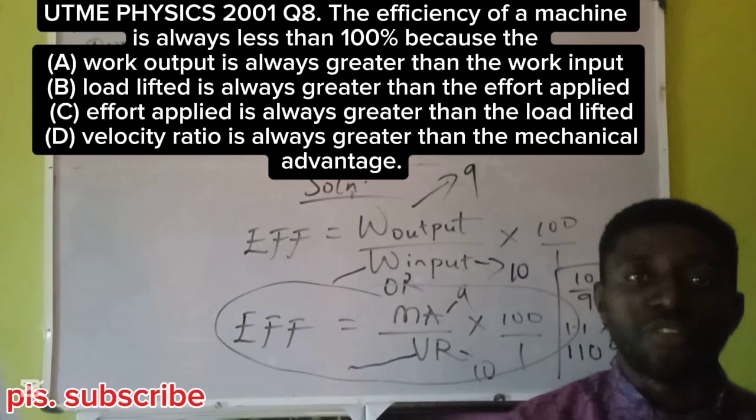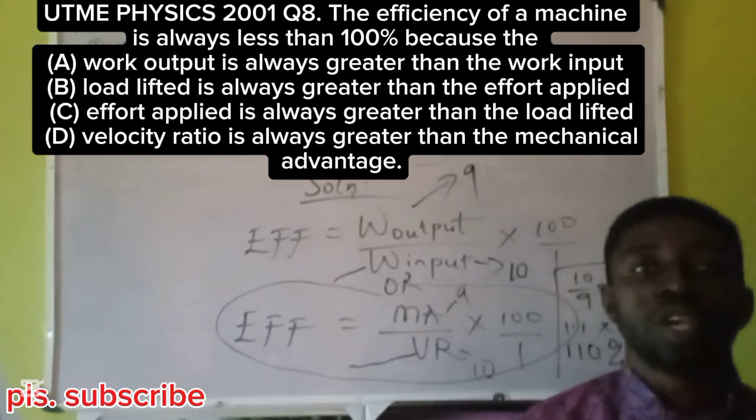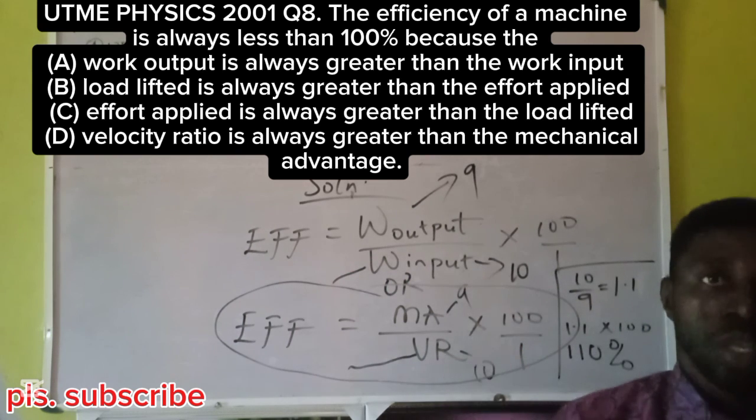And the question is centered on real machines that have efficiency less than 100%. While ideal machines have efficiency 100%. While god machines, deity machines will create energy from nothing, create something from nothing, which is impossible.